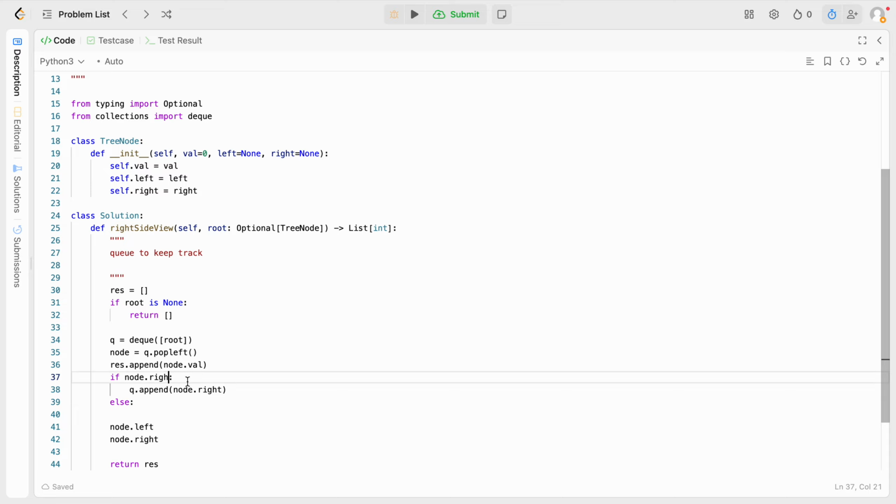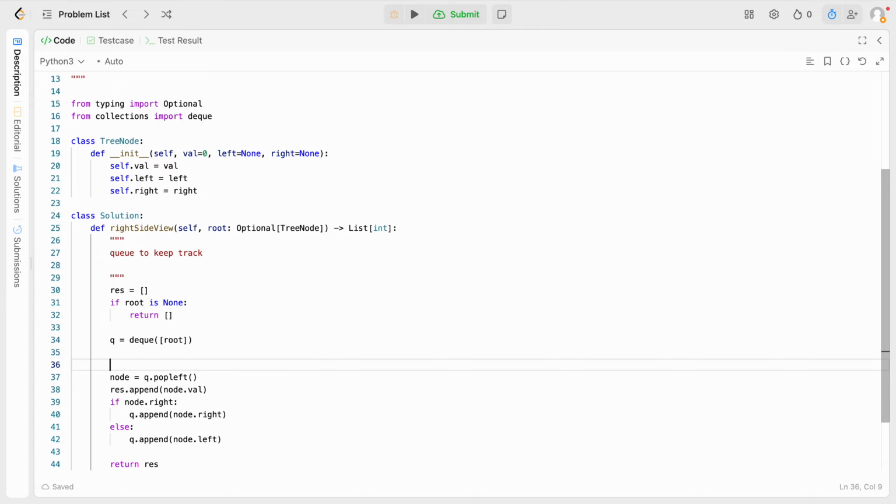I think this is just better syntax like that. Q.append node.left. Okay. We only need to add 1. And then we want to do this multiple times. So we want like while q.